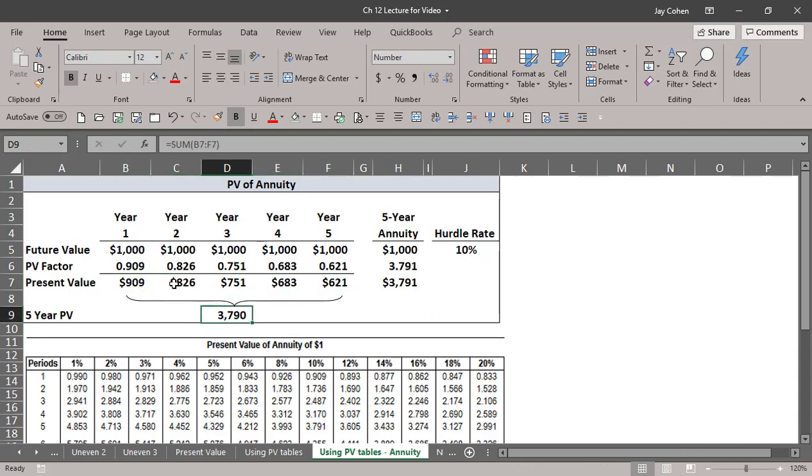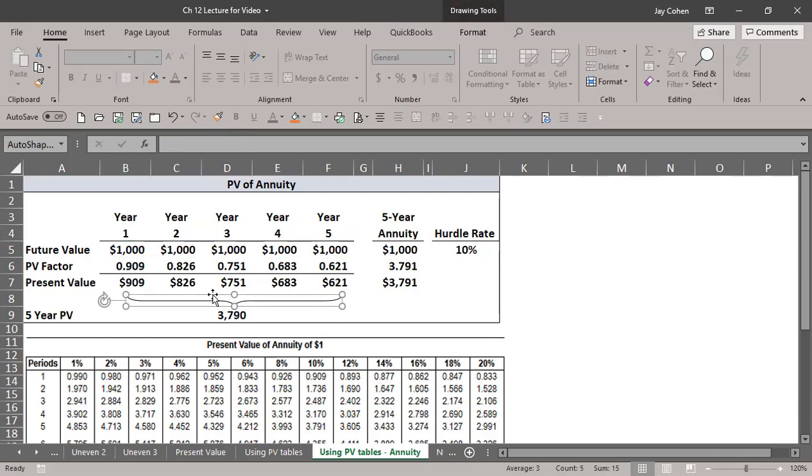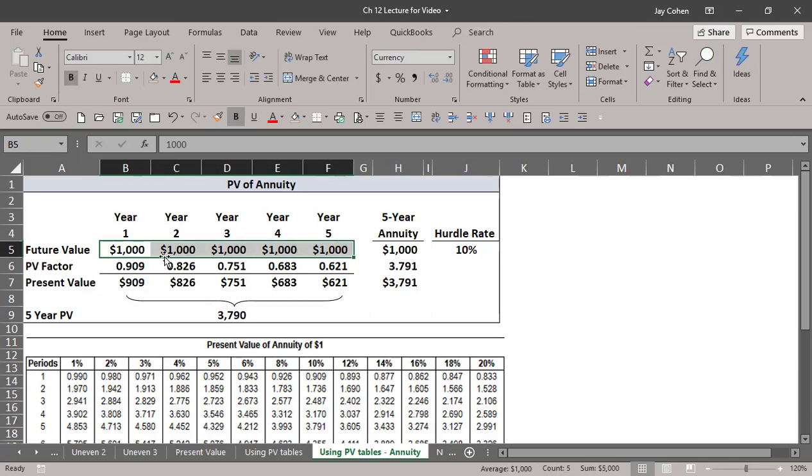I would pay $37.90 because I'm buying 5 different $1,000 amounts in different time periods. Just to keep you in reality, I'm getting $5,000, and discounting them all back one at a time, I'll pay $37.90 for that $5,000. That's what it's telling me.